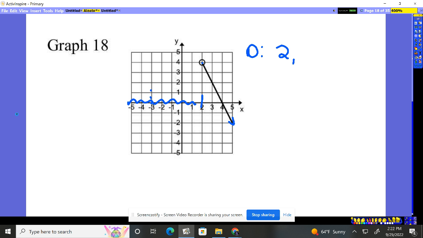At 3, it has a value. 4, it has a value. 5, value. It goes down, but it goes to the right forever. So every x past 2 has a value. So it goes from 2 to infinity.